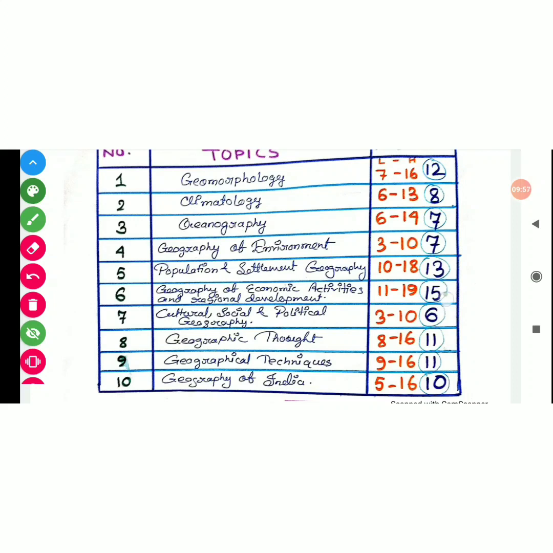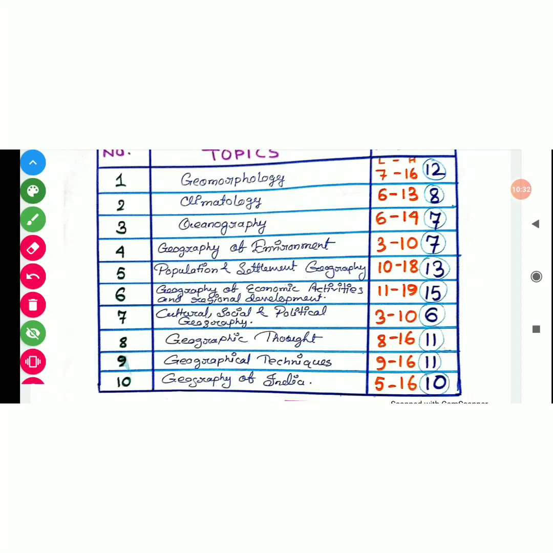It is 15. What is the lowest average percentage? That is 6. So the importance, okay, the highest number of question came from this chapter probably, and the lowest number of question came from this chapter probably, okay. And the probability of coming question would be like that also, okay.